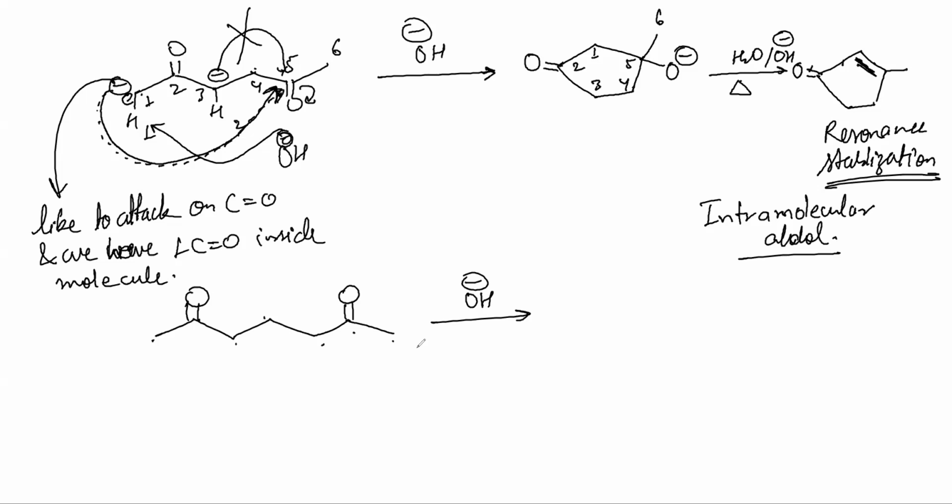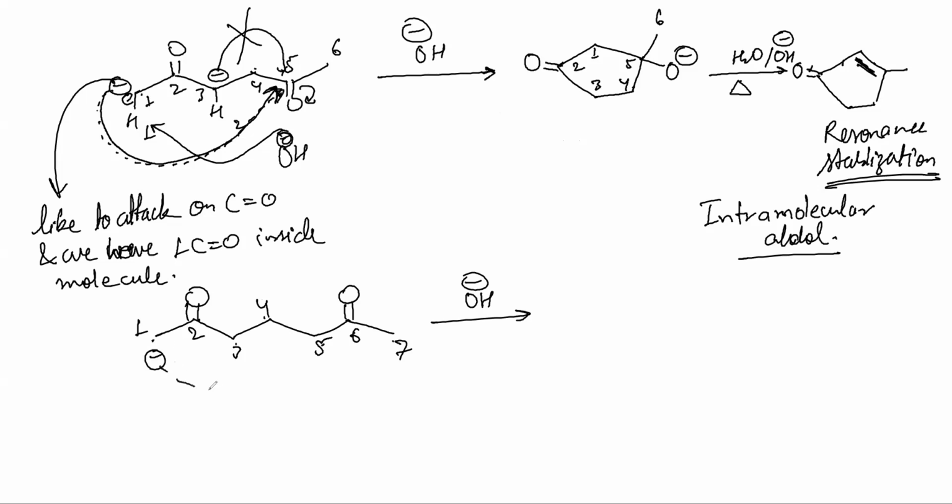1, 2, 3, 4, 5, 6, 7. See, again, you have two types of alpha hydrogen only. Can you tell me where you will generate minus and where you will show the attack? Minus will be generated on 1.